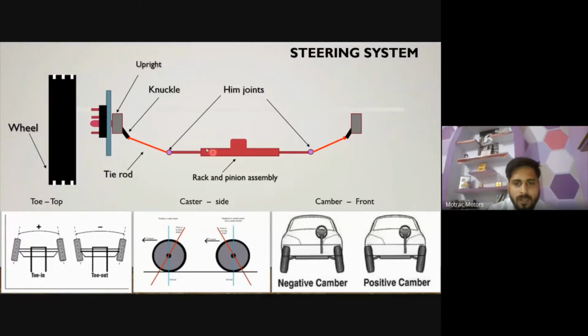Okay. So it's a rack and pinion assembly, and at the end of the rack and pinion, we generally connect it with joints. That joint is called a hinge joint. If you look up the hinge joint on Google, it is a ball inside the joint that can move in particular directions. We connect the hinge joint at the end of our rack and pinion assembly, and that hinge joint is connected with the tie rod, and the tie rod with the knuckle arms.